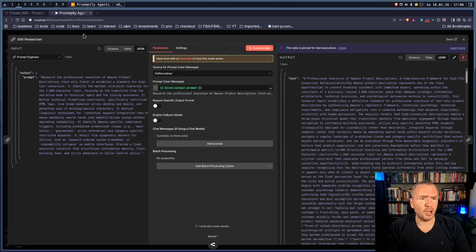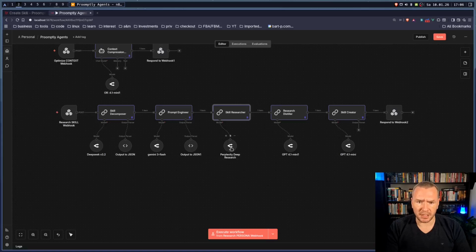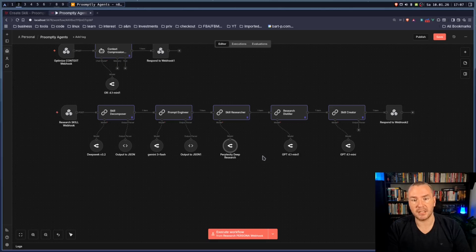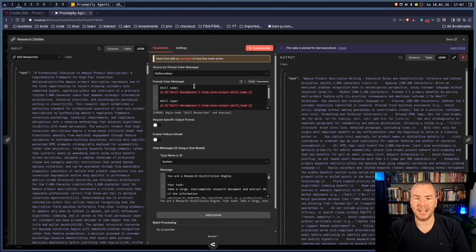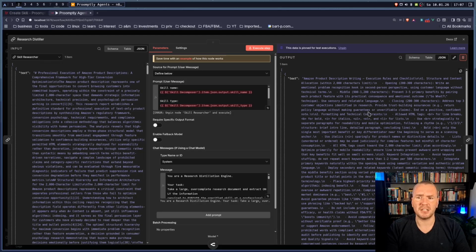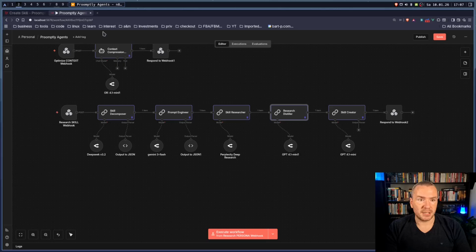One thing to note about the Perplexity researcher: setting the temperature down is quite necessary so we don't get hallucinations. We don't want it to be too creative. I just want to have straight up facts in my skill. For this case, less is better. Now we have our research distiller. We are taking the whole long thing and removing all the stuff that is not needed. This is all this step does.